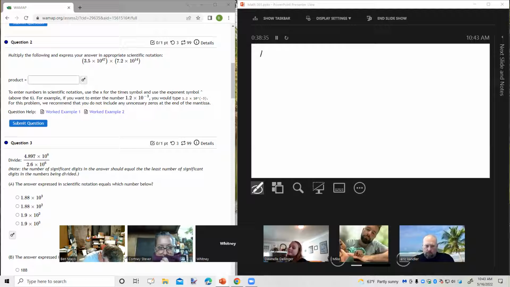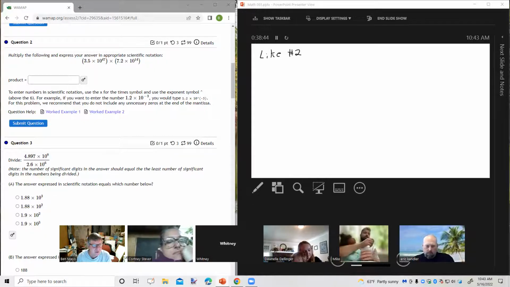So this is going to be like number 2. Multiply the following and express your answer in appropriate scientific notation. And then it says to enter numbers in scientific notation. Here are some instructions that you'll need to follow to get this entered correctly. I'm going to go ahead and do the actual problem so that we can see how it works.